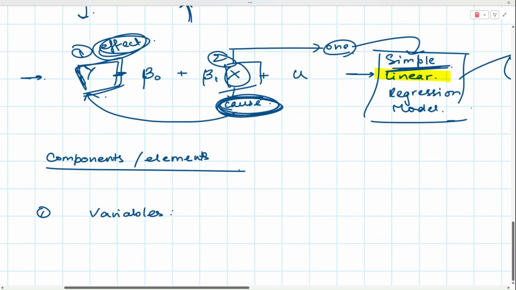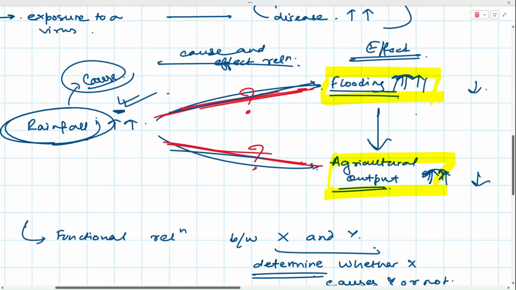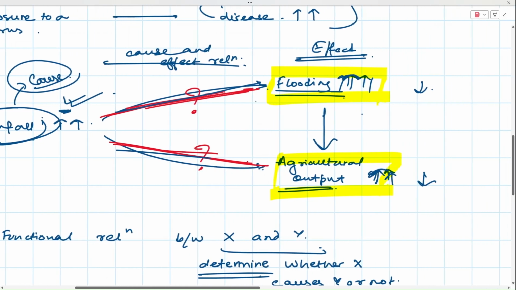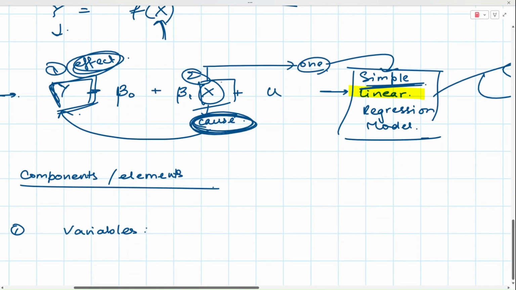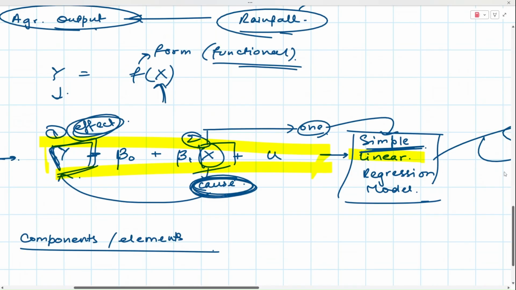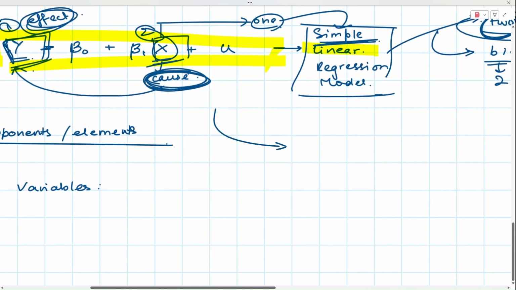Now, even though I keep calling it a cause and effect, it's very evident from what we discussed before that this linear model that I have inherently does not tell me what is the cause and effect, because I have decided the x, I have decided the y. Nothing is telling me from the model itself that x is the cause and y is effect. If you cannot understand it, let me put it this way.